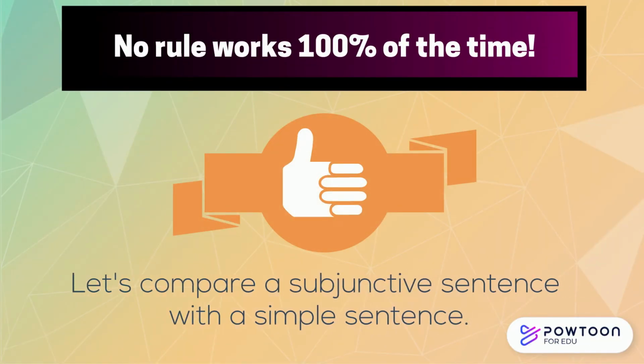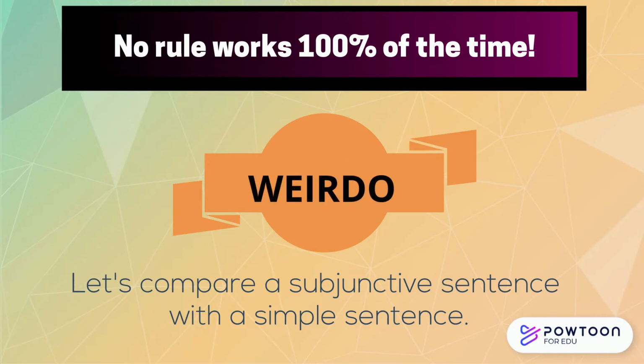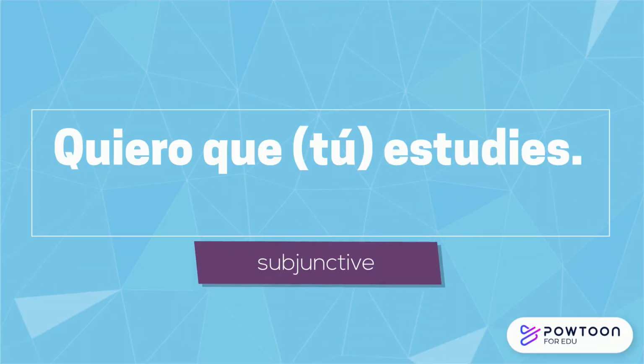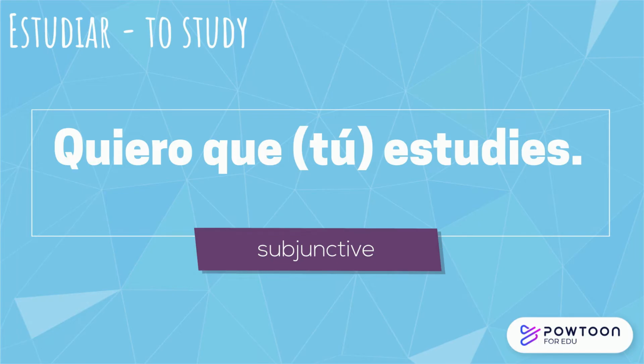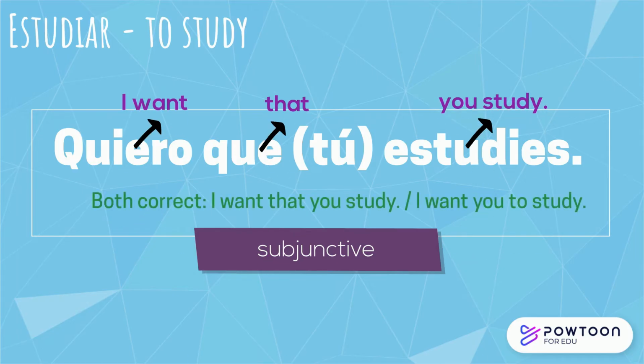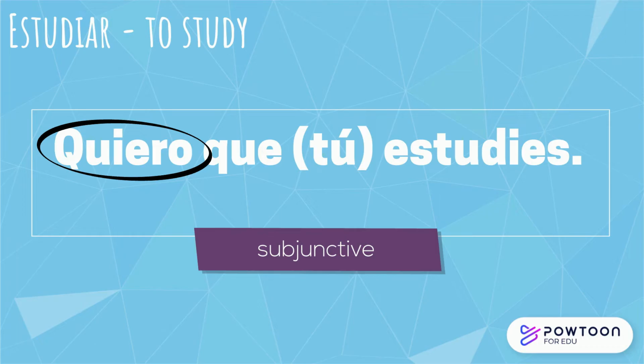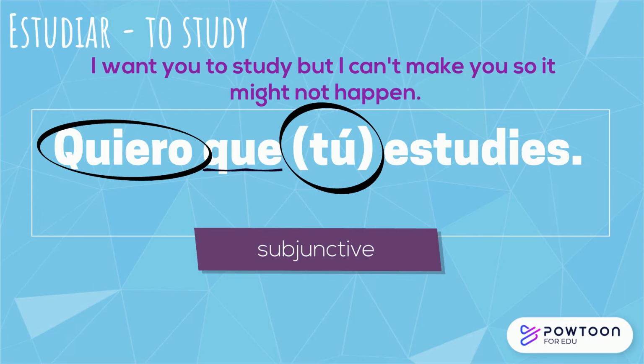Now, just because there are two subjects in a sentence doesn't mean that it's subjunctive. Let's compare two sentences where one is subjunctive and one is not and match it to the correct letter in our acronym. For example 1, let's use the verb estudiar. Quiero que estudies. I want you to study, or I want that you study. We use the subjunctive here because subject 1 wants subject 2 to study. We have the word que, and it's uncertain if it will happen. And this would go in the W part of our acronym for wishes.